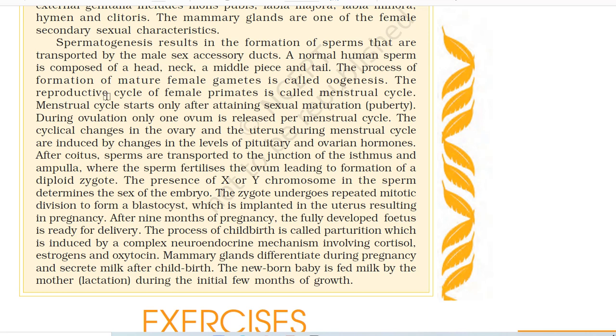The process of formation of mature female gametes is called oogenesis. The reproductive cycle of female primates is called the menstrual cycle. The menstrual cycle starts only after attaining sexual maturation, that is puberty. During ovulation, only one ovum is released per menstrual cycle. The cyclical changes in the ovary and the uterus during the menstrual cycle are induced by changes in the levels of pituitary and ovarian hormones.